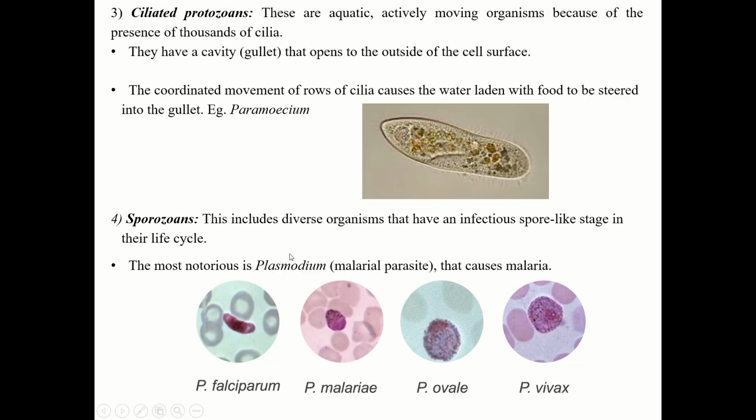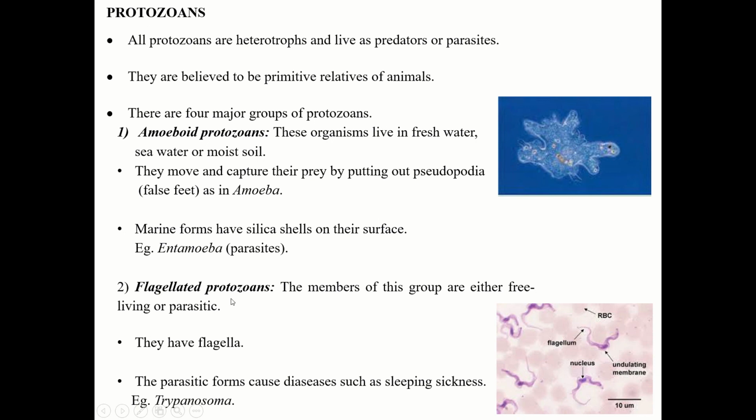Okay. Then second, flagellated protozoan. The members of these groups are either free living or parasitic. Either free living, they can live on their own, or they live on others as a parasite. They have flagella. So this is the microscopic picture. You can see flagellated protozoan. These are the flagella.